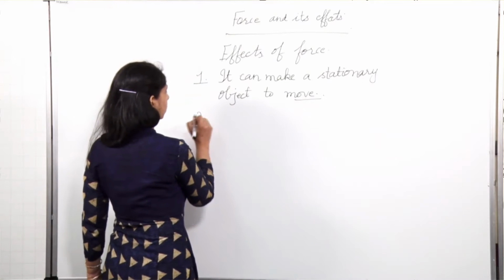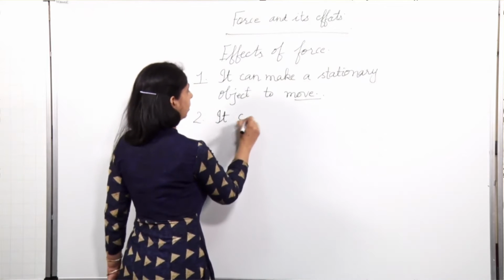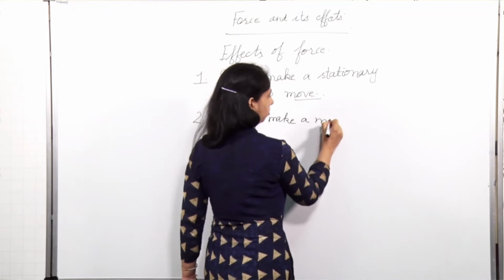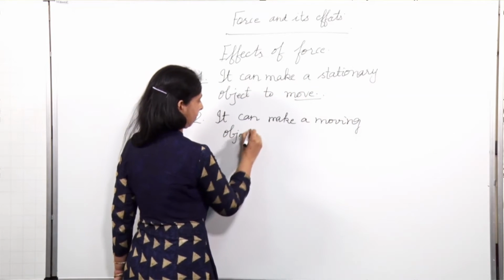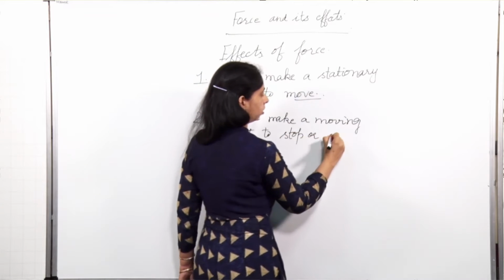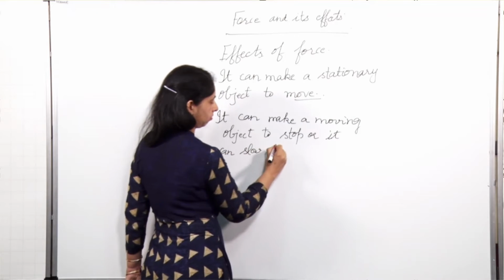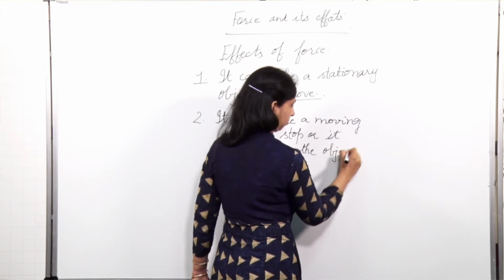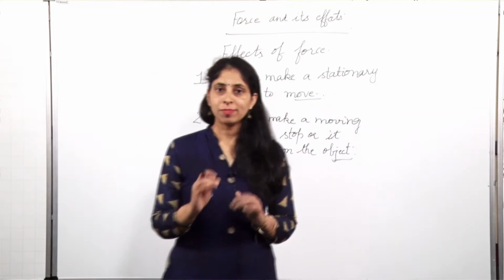The second effect of force is, it can make a moving object stop, or it can slow down the object. Suppose your friend is riding a bicycle.